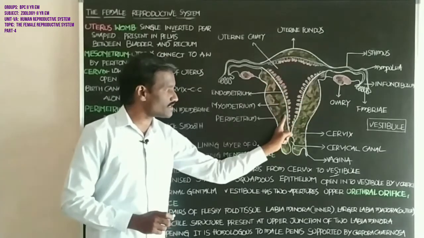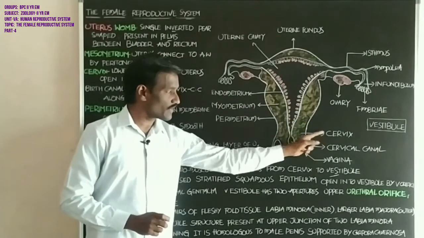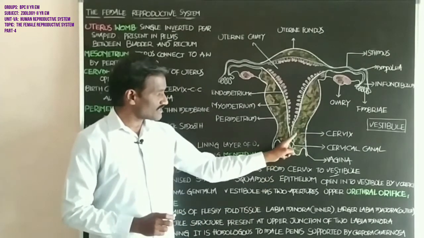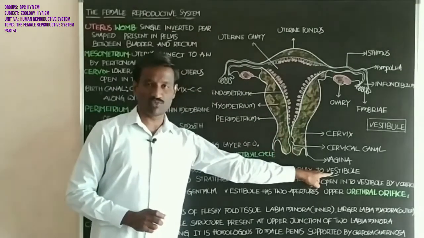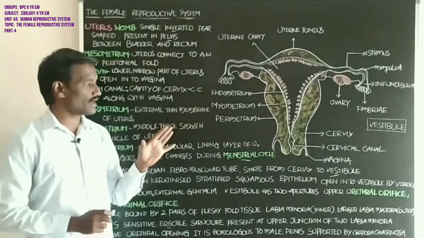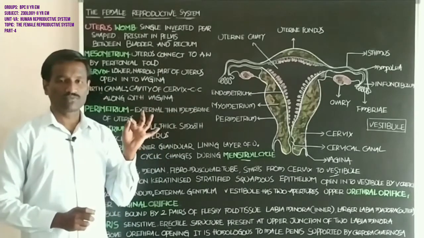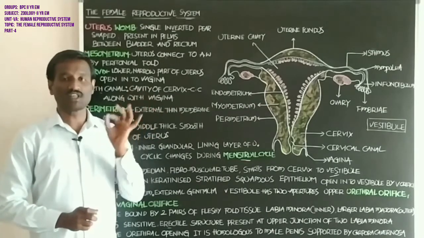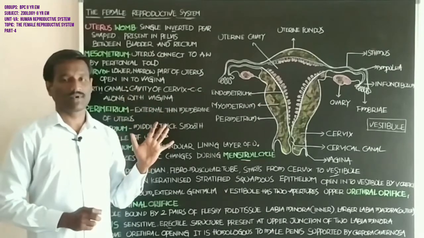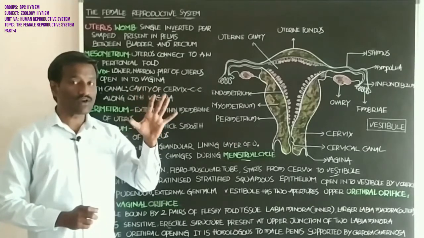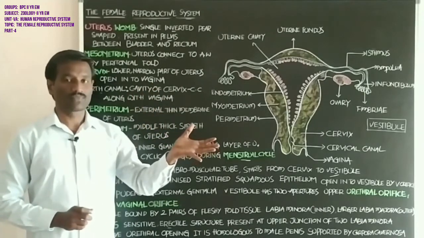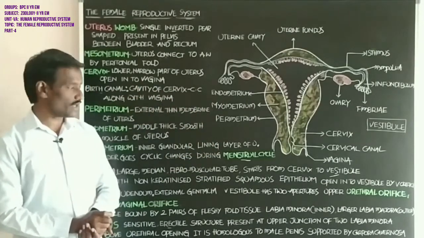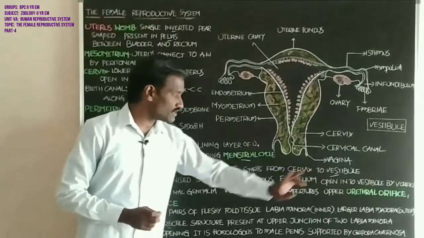What about the vestibule? The vestibule is the location in the female reproductive system between the labia minora, the urethral orifice of the urethra, and the vaginal orifice of the vagina.